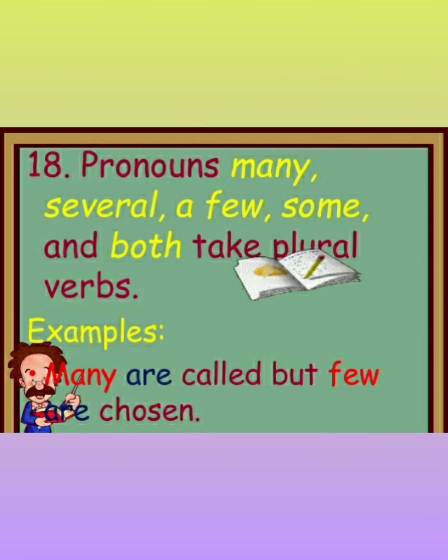Pronouns many, several, a few, some, and both take plural verbs. Example: many are called, but few are chosen. Many persons are called, but only few persons are chosen. So whenever you get pronouns like many, several, a few, some, both, you need to keep it in mind that at that time you have to use a plural verb.